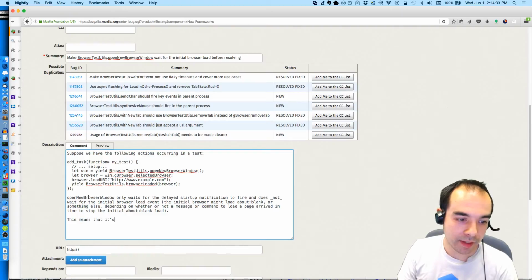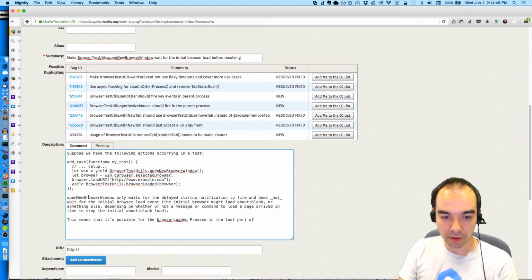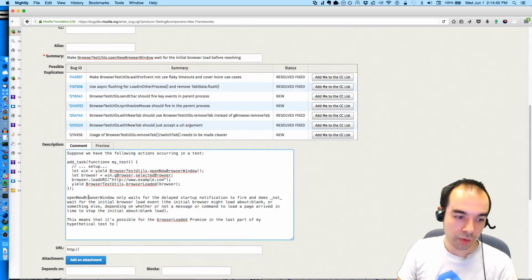This means that it's possible for the browserLoaded promise in the last part of my hypothetical test to resolve due to the initial about:blank load instead of the example.com load that the test cares about.